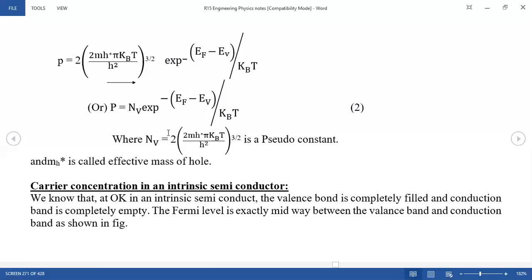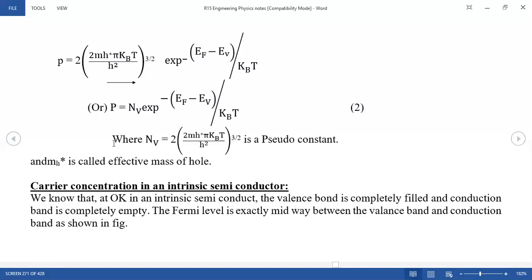So therefore this is the whole concentration in the valency band. Now similarly you can discuss the carrier concentration in an intrinsic semiconductor. In general, semiconductors are extrinsic or intrinsic. Extrinsic is further classified as p-type or n-type. But now we are looking at intrinsic, which means a pure semiconductor. How does this affect the pure semiconductors?